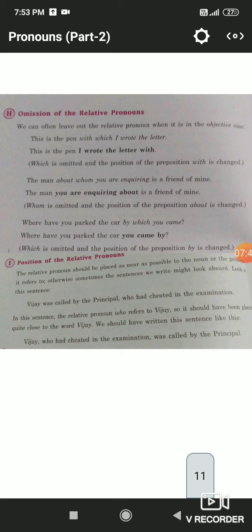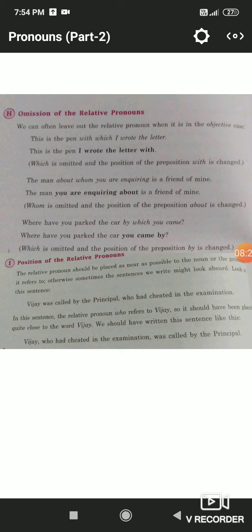In the next sentence also, the man about whom you are inquiring is a friend of mine. Here, after whom, which is a relative pronoun, subject and verb are given, so we can omit it. You is our subject, and are inquiring is our verb. We can omit the whom, but then the position of the preposition will be changed. Whom is omitted and the position of the preposition about is changed. Now the sentence will become, the man you are inquiring about is a friend of mine.